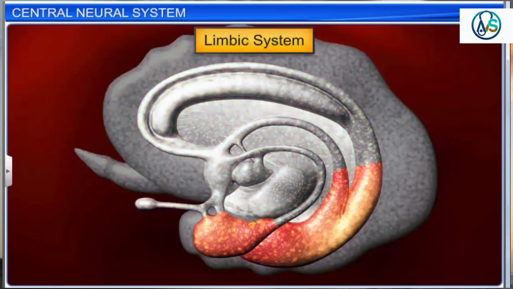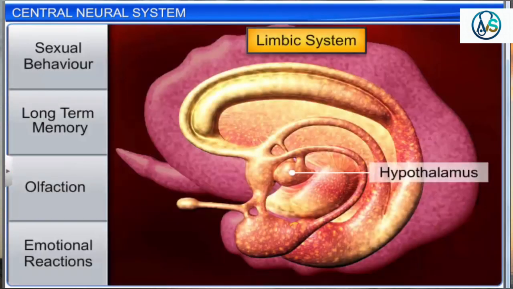The limbic system, along with the hypothalamus, is responsible for the regulation of sexual behavior, long-term memory, olfaction, and the expression of emotional reactions such as excitement, pleasure, rage, fear, and motivation.